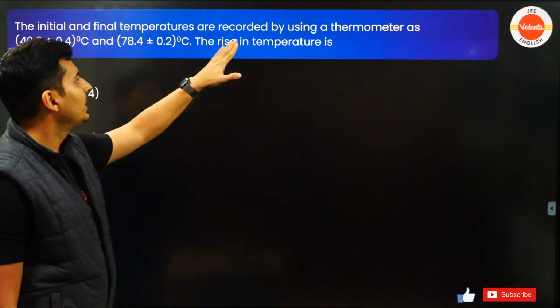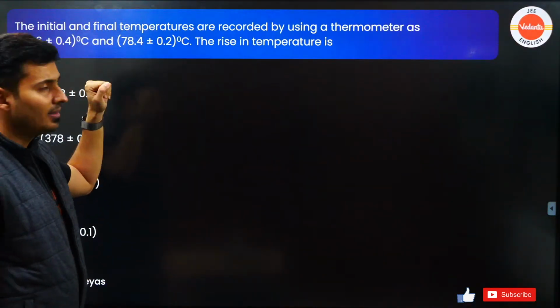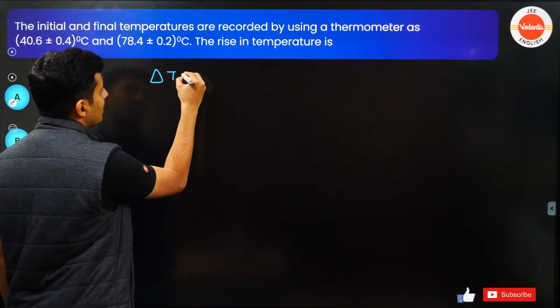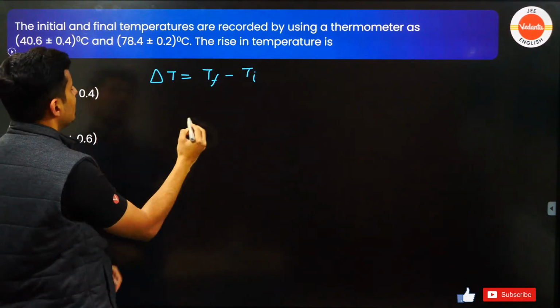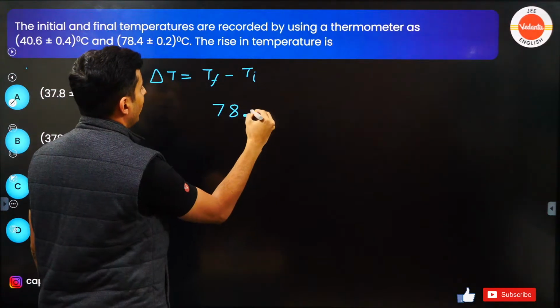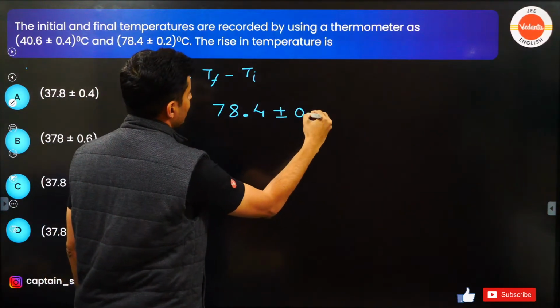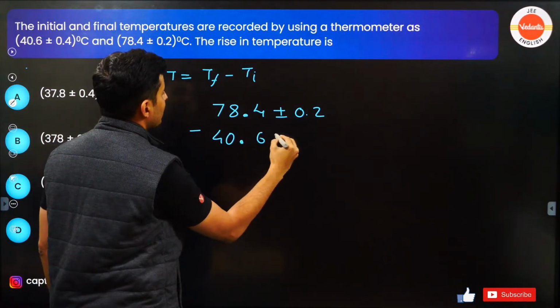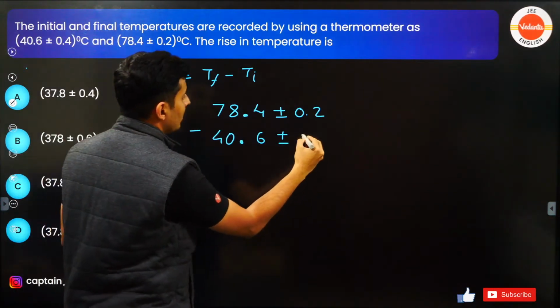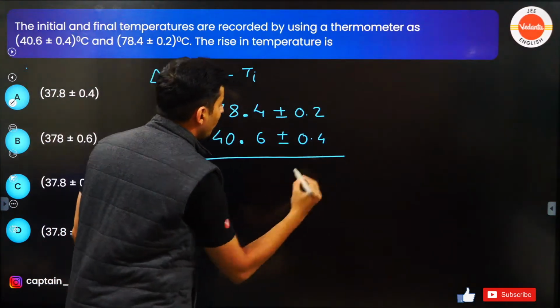The initial and final temperatures are given. What is the rise in the temperature? So change in temperature is final minus initial. Final minus initial. So 78.4 plus minus 0.2 minus this value, 40.6 plus minus, what is it? 0.4. What is the final answer, guys?